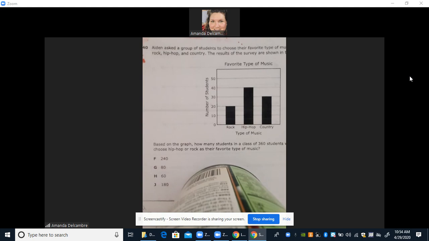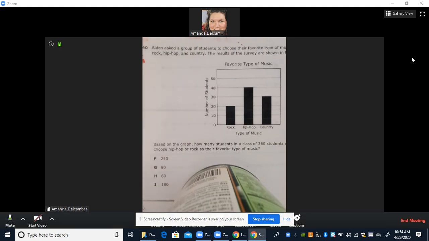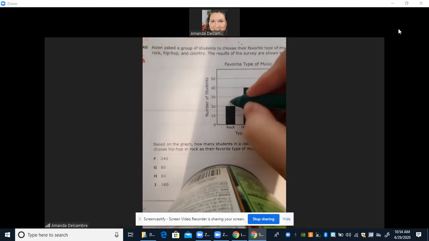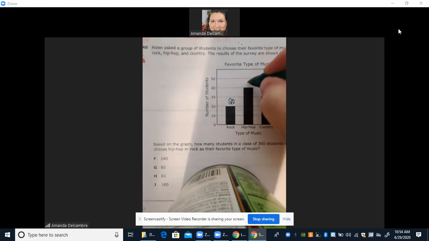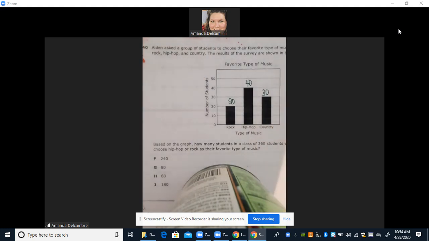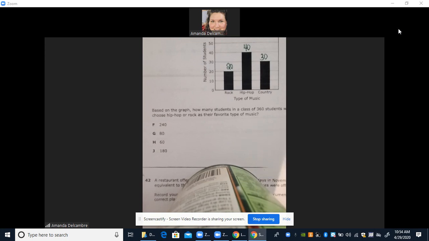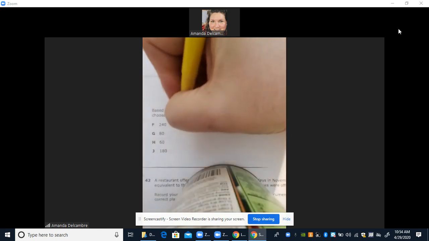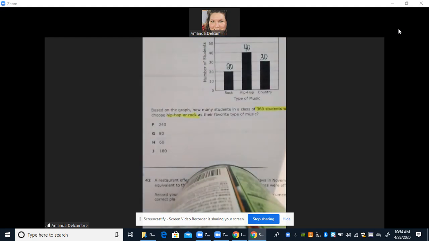Okay, so we have a graph here. Remember what I've been telling you. Whenever you see a graph, go ahead and label how many each one of the bars is worth. So rock is worth 20, hip hop is 40, and country is 30. Looking at our question, we need to figure out how many people out of 360 students chose hip hop or rock as their favorite type of music.